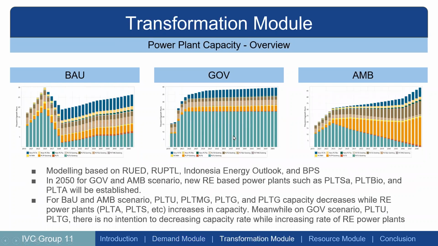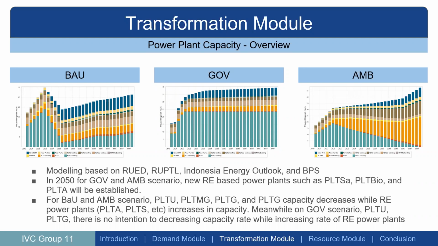Okay, the next one is the overview of power plant capacity. As we can see from these three graphs, this graph depicts a trend for BAU, GOV, and AMB power plant capacity. This graph was modeled mainly based on RUED, RUPTL, the Indonesian Energy Outlook and BPS. So in 2050, for the GOV and AMB scenarios, new renewable energy-based power plants such as PLTSA, PLTBio, and PLTA will be established. So new renewable energy power plants will exist in the GOV and AMB scenarios.